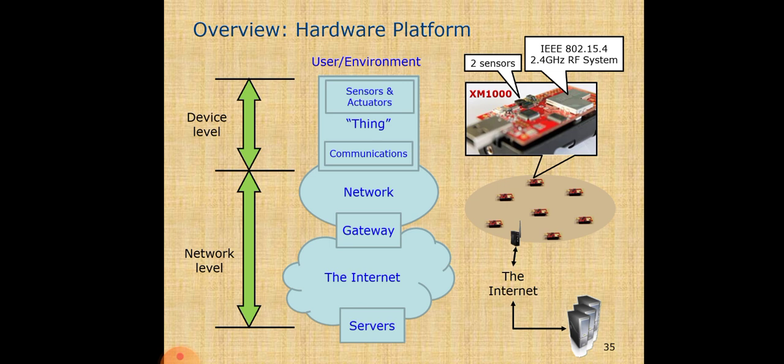Topics to be covered: the overview of the hardware platform, that is the user environment, the sensors, the network and the servers, the device level, network level and the internet to sensors, which connect with IEEE 802.15.4 and 2.4 gigahertz RF systems. Here we are seeing the overview of a hardware platform.